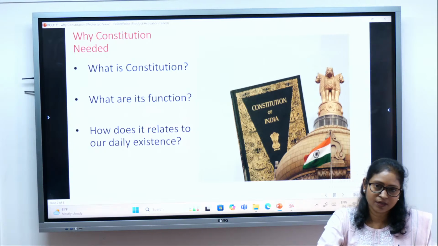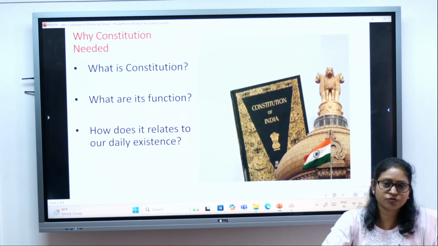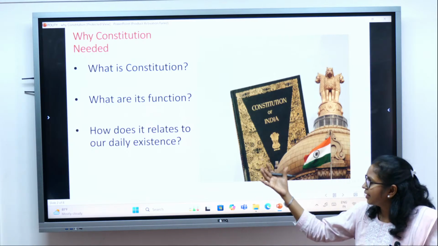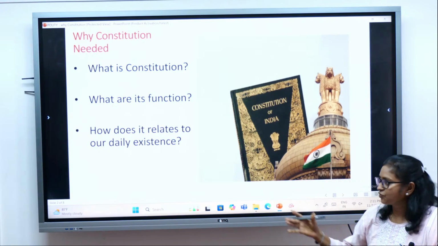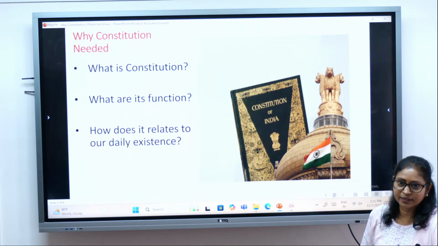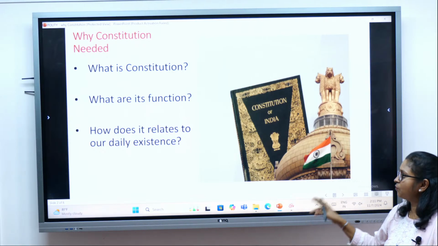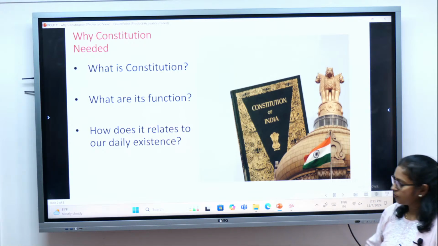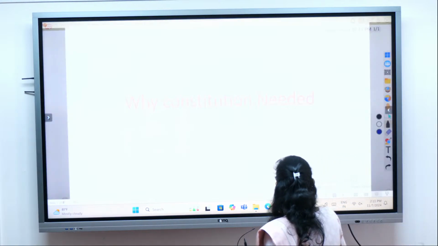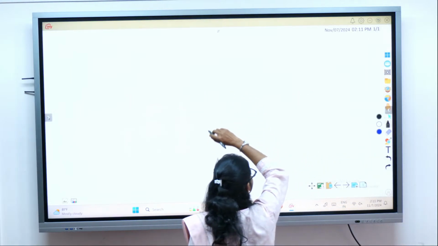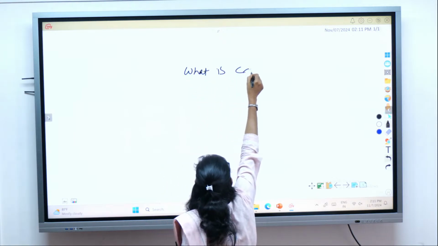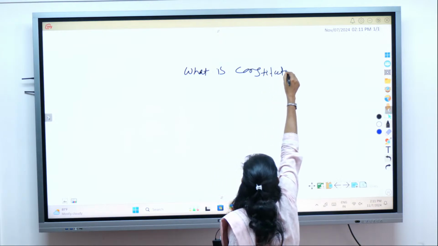Before the requirement of the constitution, we'll discuss the basics of what a constitution is, and then we'll talk about what its functions are, how it relates to our daily existence, and why it is so important. So let's look at them one by one. So let's see what is a constitution?